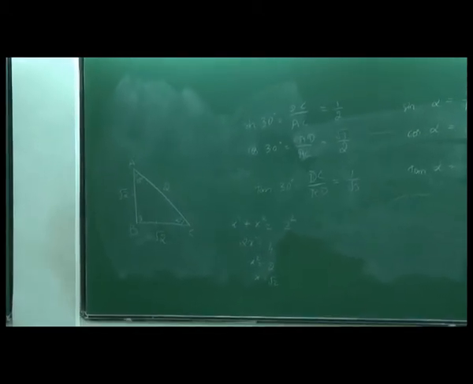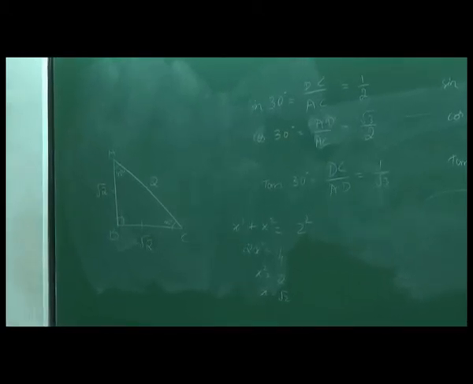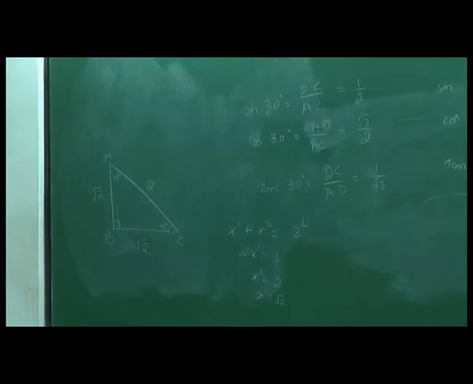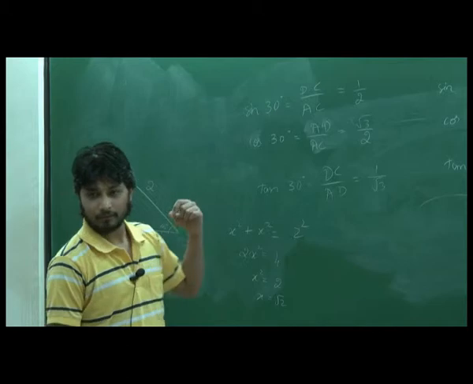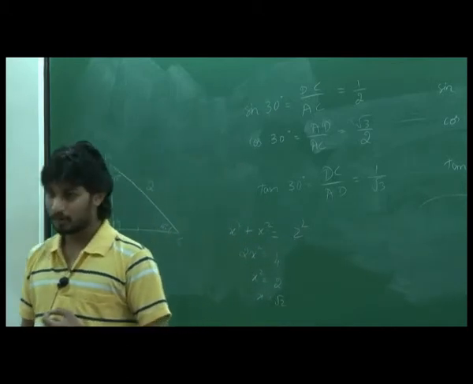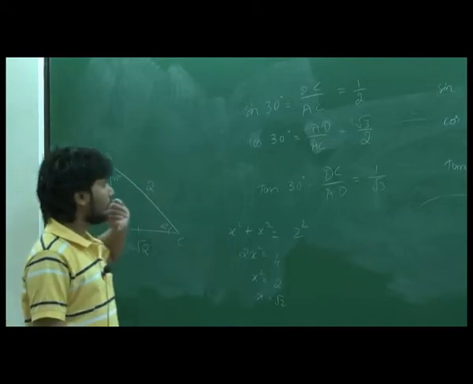So what we did till now, we saw why triangles are more important, and we listed down a few of the properties of triangles. There are some small properties of triangles. Then we saw why right angle triangles are special, and we saw a few properties of right angle triangles. Then we took a right angle triangle and we just fixed one angle. If we fix an angle, we will get what its adjacent side is and what its opposite side is. Hypotenuse will always remain the same, and we defined some 6 ratios according to that.